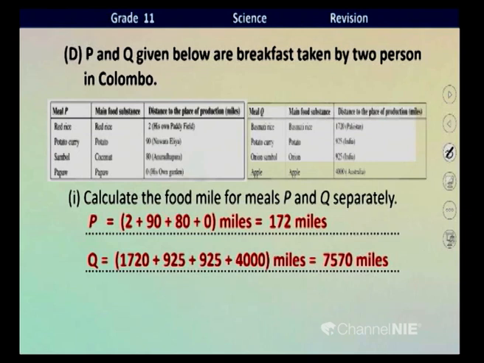7,520 miles. What can you say about the 2 food miles, children? The food mile of P is very short, but Q is very long. Then which one is best for a country like Sri Lanka, children? The meal P is best. Meal P is best. Why?